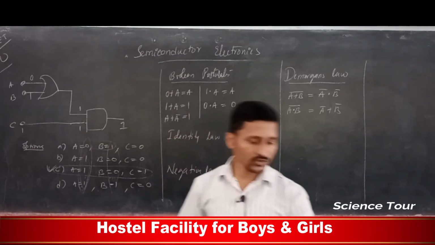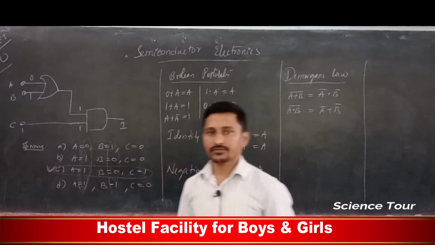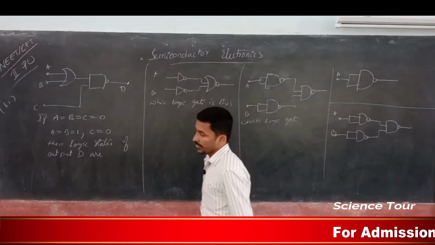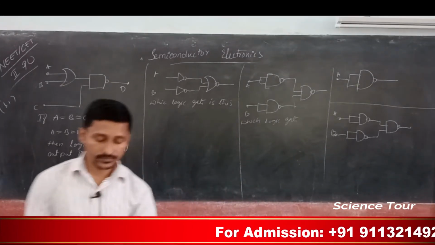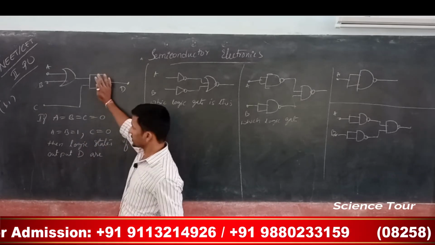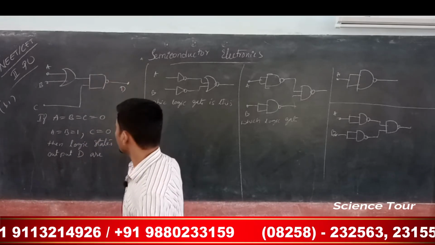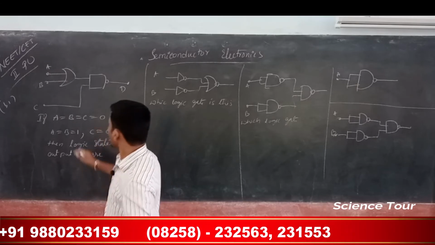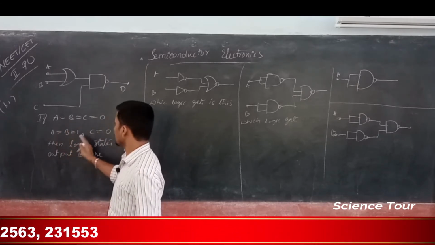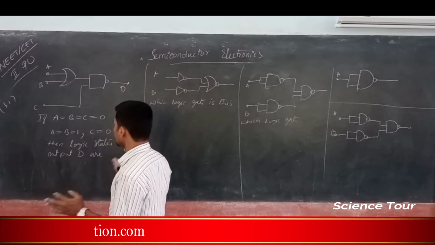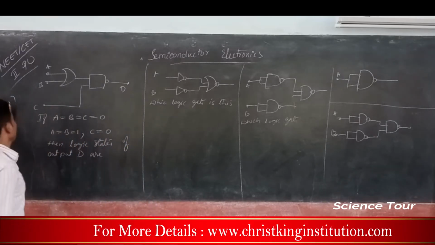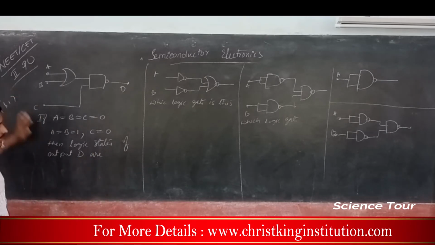So one more circuit we are going to draw, and after that we will discuss once again. Now I have a circuit and I have to find the answer. One logic gate is given, and you have to find out that A, B, C is equal to 0 the first time, then A, B is equal to 1 and C is equal to 0. Then the logic gate's output D must be 1 and 1. Let's see, I'll erase this.